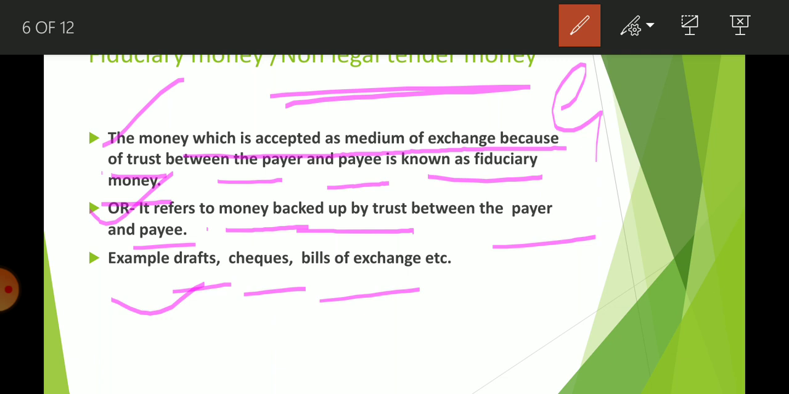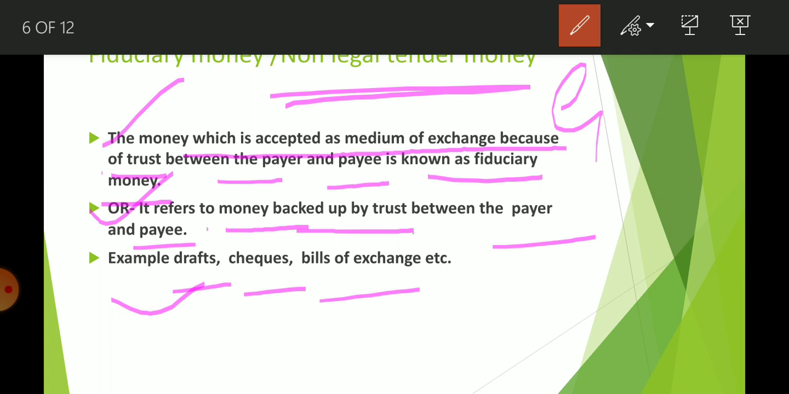कोई भी पर्सन अननोन से चेक एक्सेप्ट नहीं करता है, क्यों? क्योंकि मे बी वो फ्रॉड हो, उसके अकाउंट में उतने पैसे हो ही नहीं. So that is why here it is written that it is backed by trust. When payer and payee both know each other and know about the creditworthiness, they know that person is going to have this much money in the bank account, then only you are going to accept it, otherwise not.